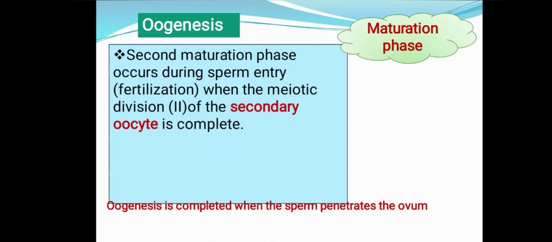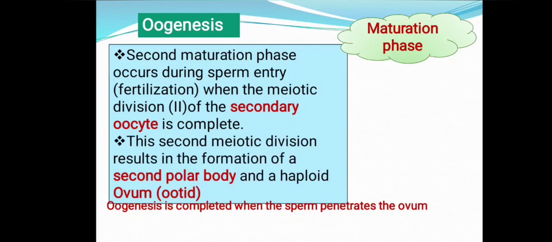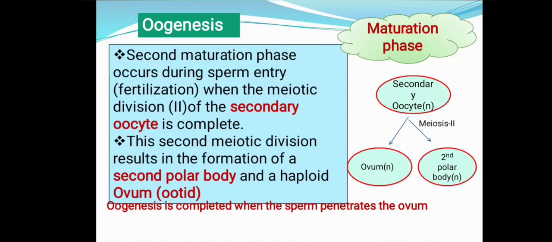Then only the meiotic division 2, which was arrested in metaphase 2, completes, and that results in the formation of a functional ovum or ootid, and again a non-functional smaller cell called the second polar body. Here the second polar body is formed after the completion of meiosis 2. The first polar body is formed after the completion of meiosis 1. This you need to remember.